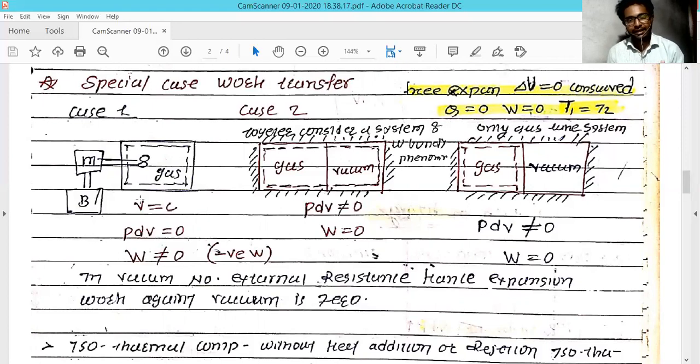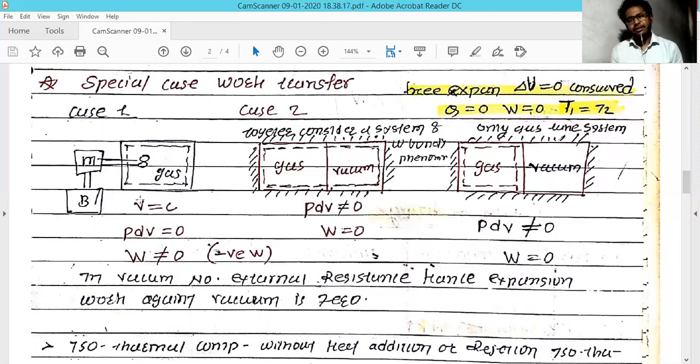One contains vacuum and the other is gas. In the last session we already discussed that vacuum has no resistance. Vacuum cannot provide any resistance to the external system, so the work against vacuum is zero.